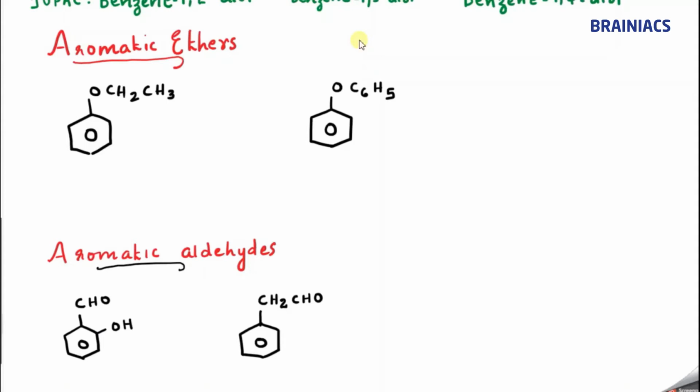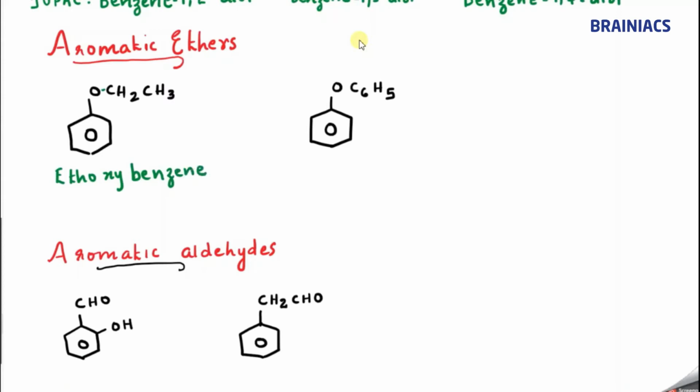Okay, so we know that since O is the ether linkage, for ethers we say alkoxy. With the O linkage there is a phenyl ring as well as CH2CH3. The smallest one is CH2CH3, so we say ethoxy, ethoxybenzene.